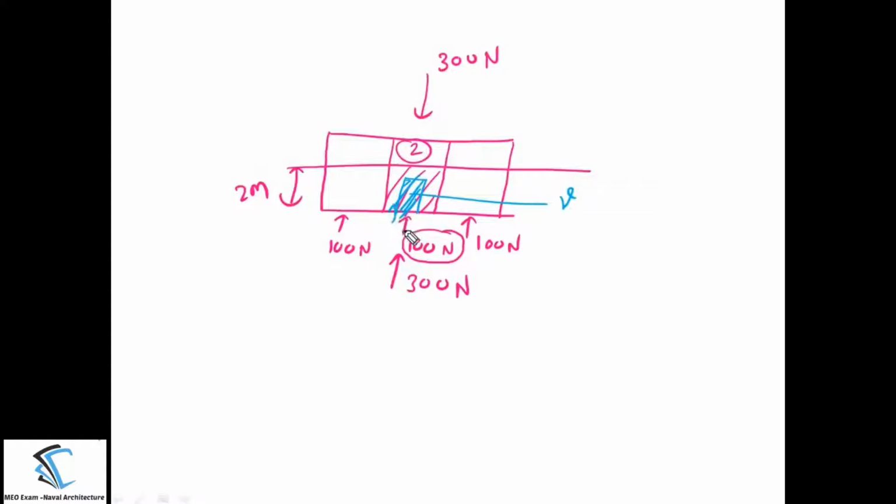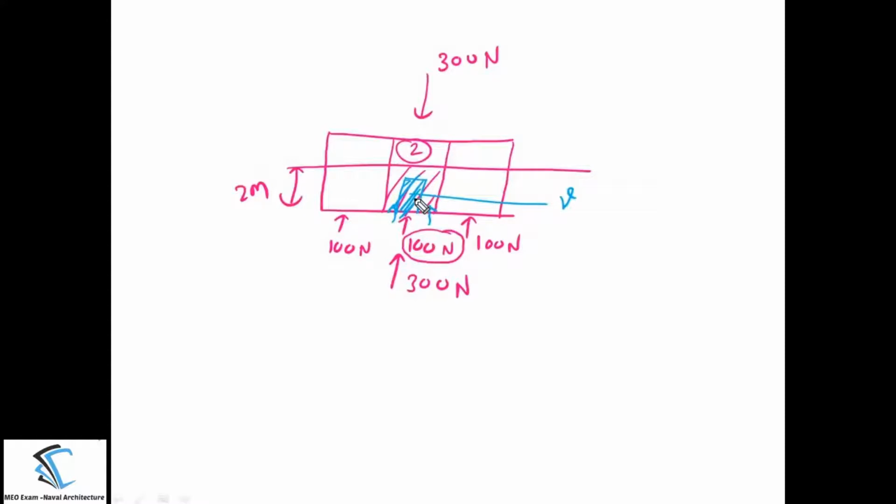What will happen now? The water will start entering the compartment. Now the water entering will be less than when the whole compartment was empty. Why? Because the water will enter around the engine.